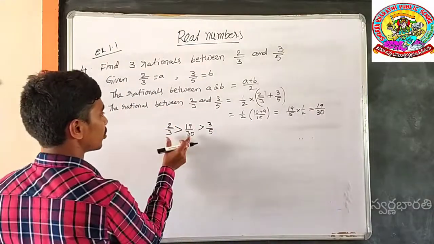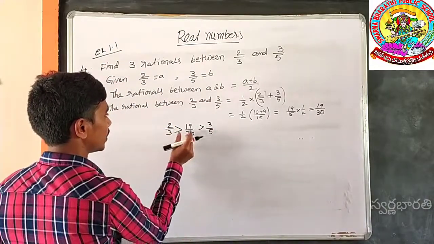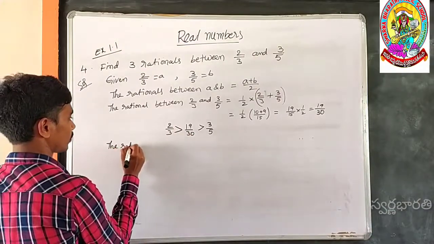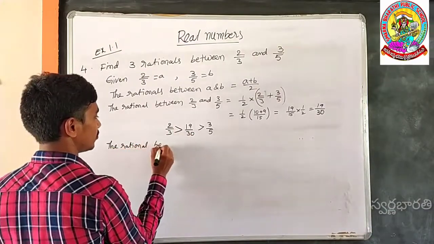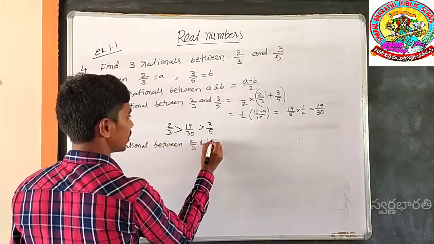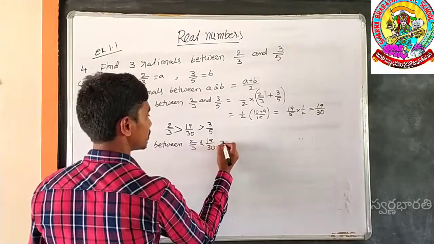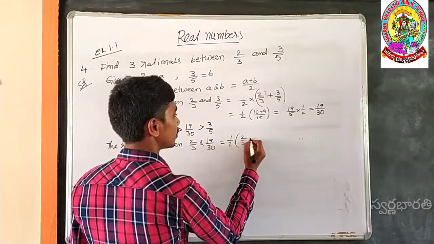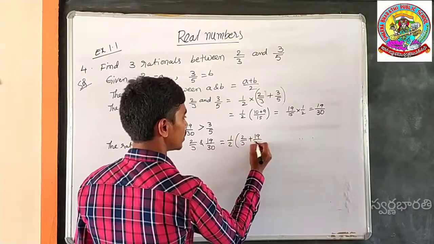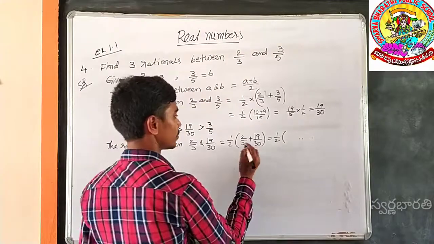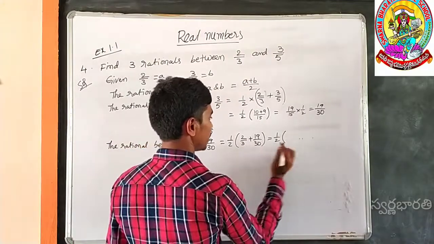Next one. The number in between 2 by 3 and 19 by 30. The rational between 2 by 3 and 19 by 30 is equal to, like this, half of 2 by 3 plus 19 by 30. For this, the LCM is 30.